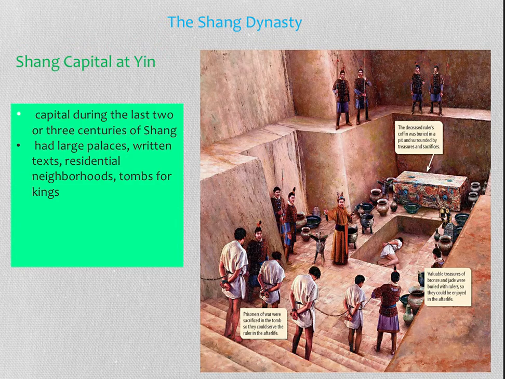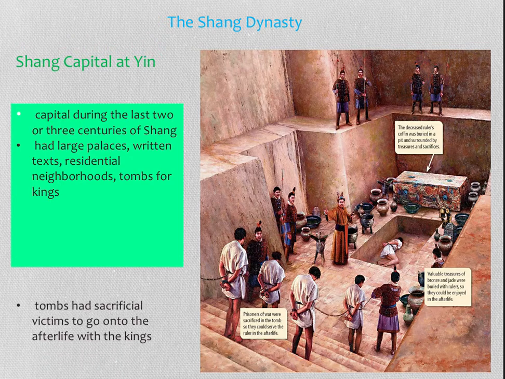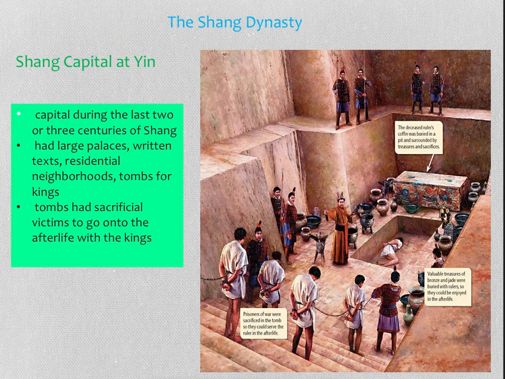They also found written text, and they also saw that there were neighborhoods around the area that would suggest that the capital was kind of the main center, the hub. Not only that, they found tombs for kings, so that was another giveaway that this was a capital.